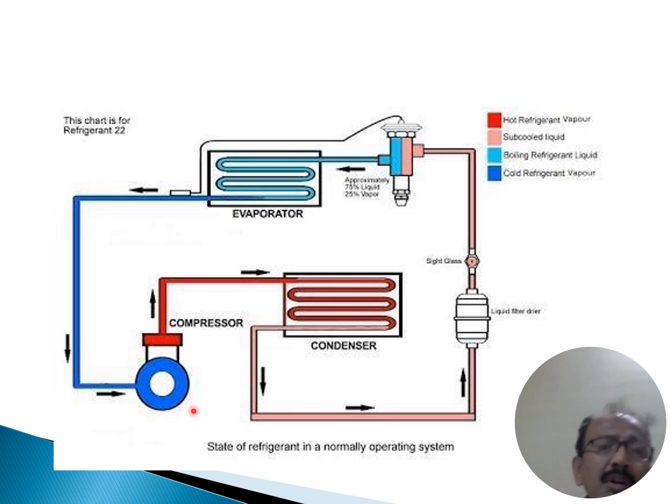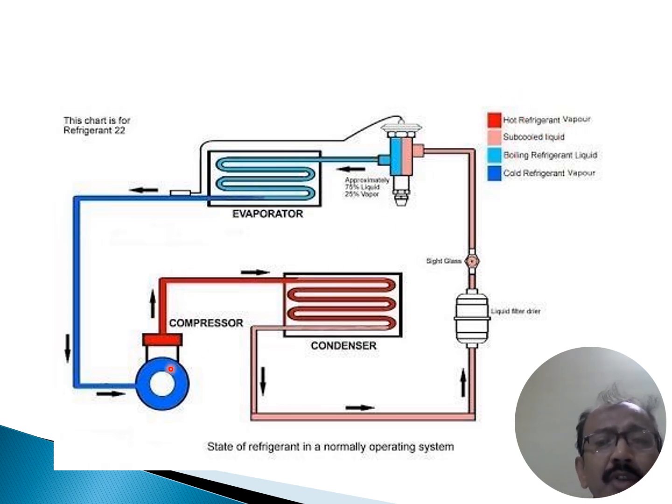Now I will describe the vapor compression refrigeration system elaborately with the help of the flow diagram. These are the basic components. First one is the compressor. In this case there are four colors. One is the hot refrigerant vapor, in the red color.